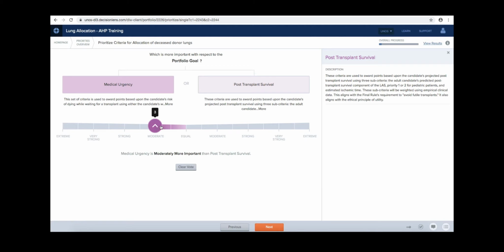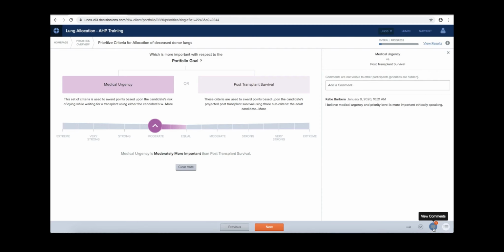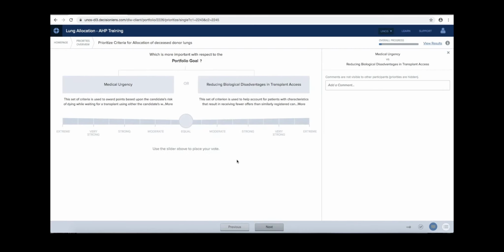Please leave a comment after each judgment made in order to add context that might otherwise be unknown. The committee will review all comments and look for trends across the community and between stakeholders. The comments left in the voting interface will be helpful to understand why certain criteria were prioritized over others. Click the Next button to move to the next comparison. Your overall progress towards completion is tracked in the above progress indicator.